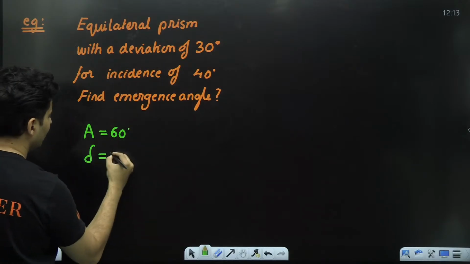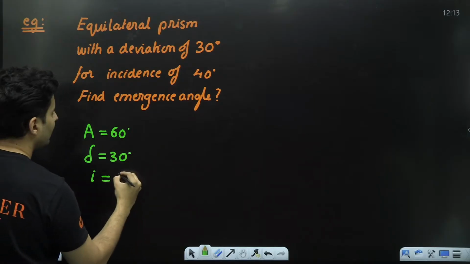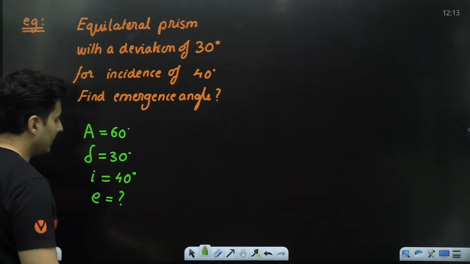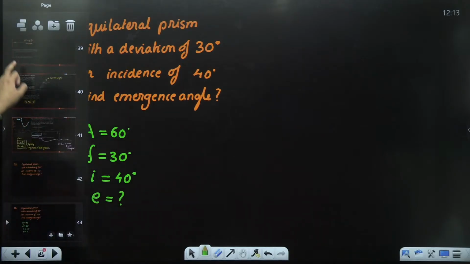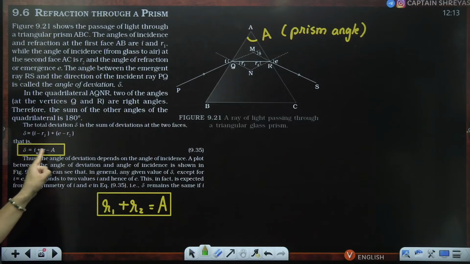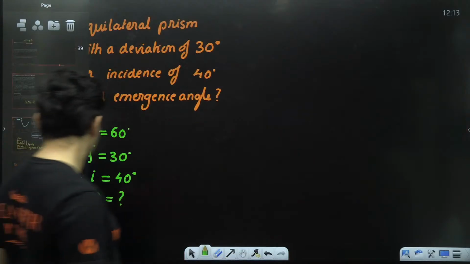Deviation is clearly given to be 30 degrees. Incidence, that means I, is also given to be 40 degrees. The emergence angle is what is asked. Is there a relationship between all of them? Definitely there is. Remember, deviation is I plus E minus A. That is the formula.